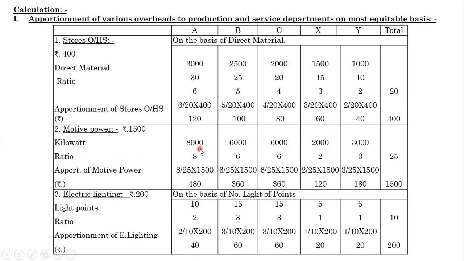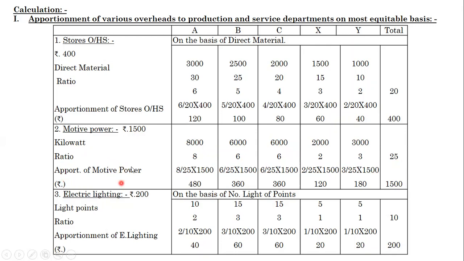Kilowatt 8000 in department A. From the problem we have brought here B 6000, C 6000, X 2000 and Y 3000. We are doing the ratio 8:6:6:2:3. What is the total ratio? 25. How are we calculating this 25? 8 plus 6 plus 6 plus 2 plus 3 is equal to 25.